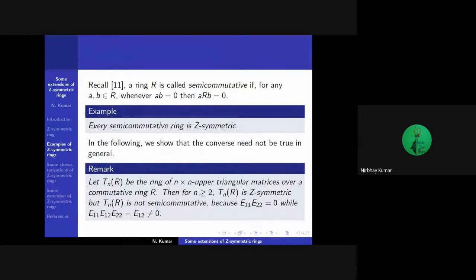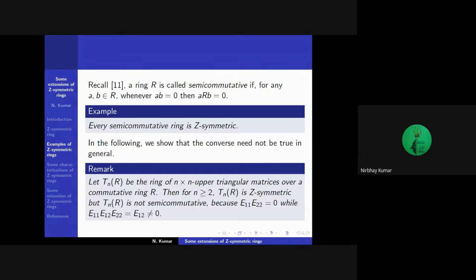Recall that a ring R is called semi-commutative if for any a, b belonging to R, whenever ab is equal to 0, then aRb is equal to 0. We prove that every semi-commutative ring is Z-symmetric. In the following example, we show that a Z-symmetric ring need not be semi-commutative.